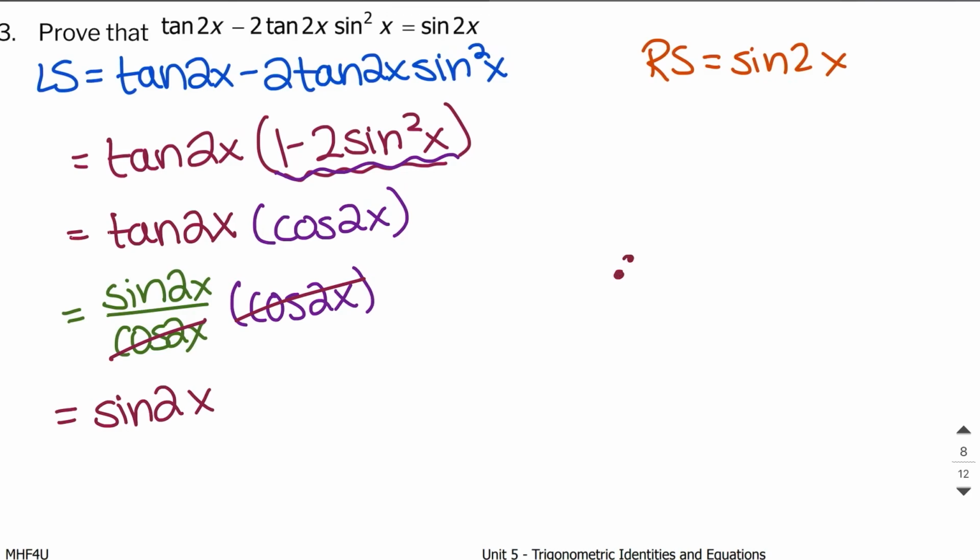So we can say, therefore, left side equals right side. We are done with this proof. You can use the square symbol or QED. It doesn't matter. They mean the same thing. We are done with this proof and this video.